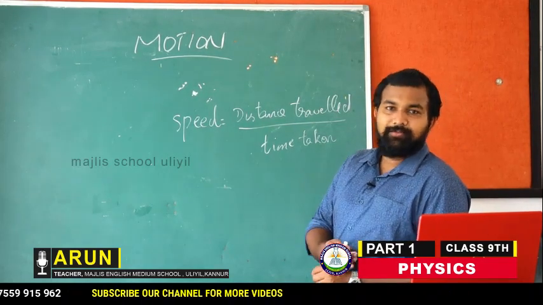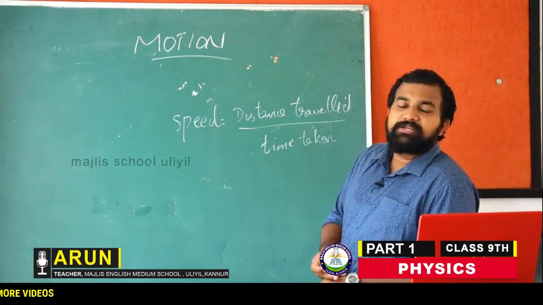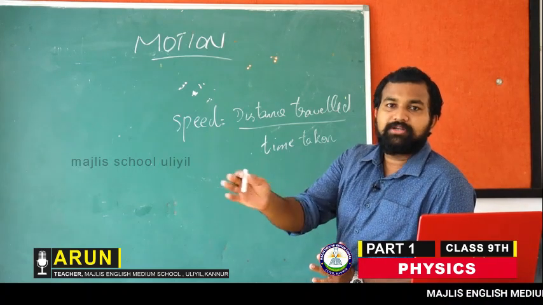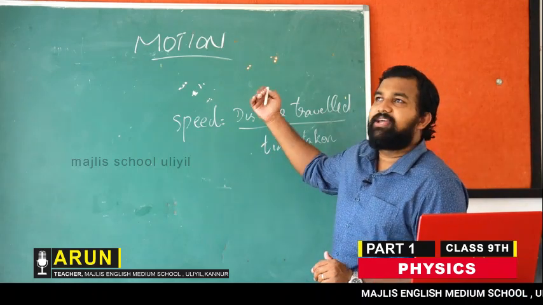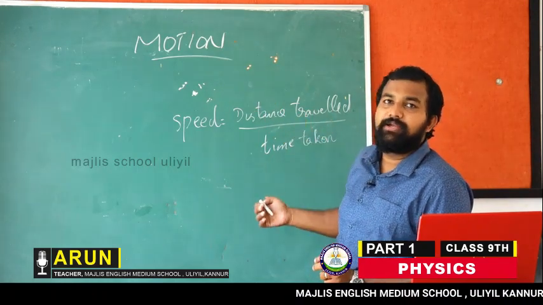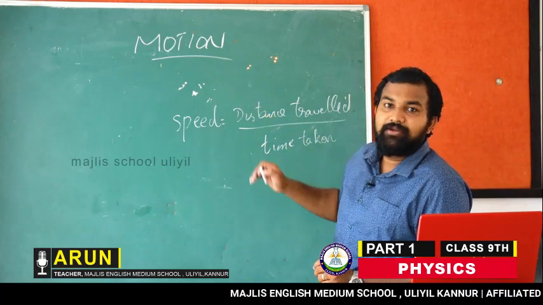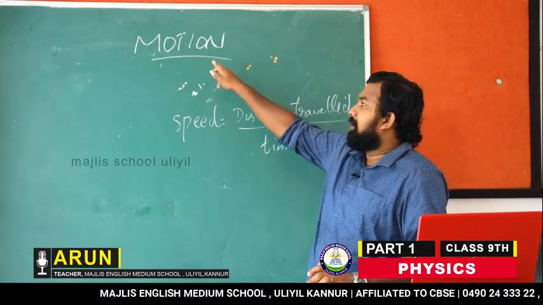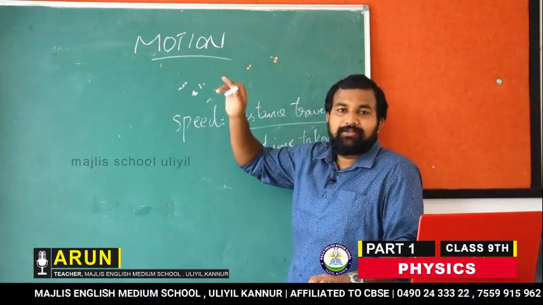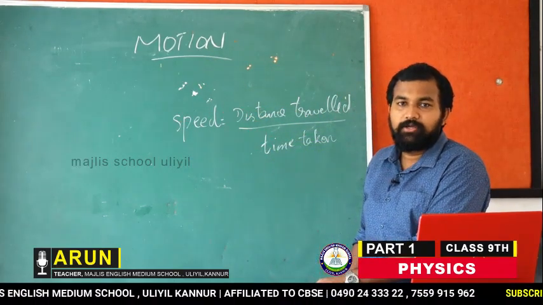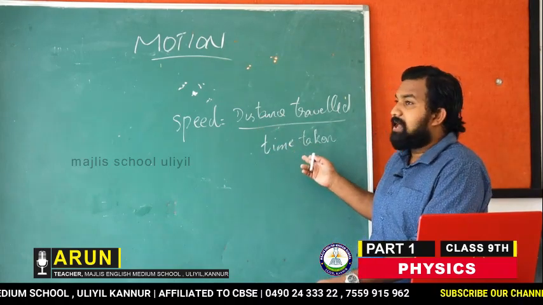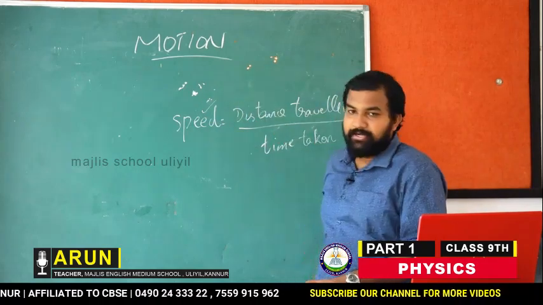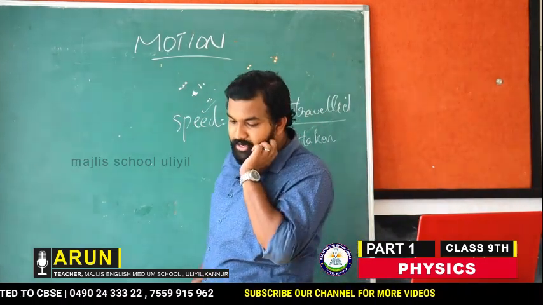I have told you in the beginning, in this chapter we will be studying the relationship of a moving body with time. So we have to deal with these terms also. What is speed? Speed is the distance travelled by time taken. The distance travelled helps us find out that a motion has taken place, and when this distance travelled is related with time, we get a new term, speed.